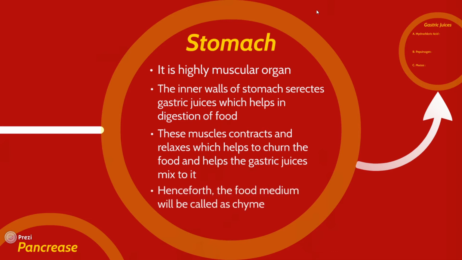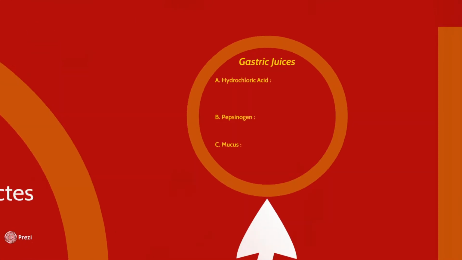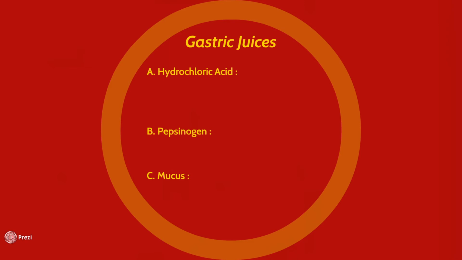From here on, the food bolus will be called chyme because it is no longer similar to what you have eaten. Now talking about the gastric juices that the stomach has released, those gastric juices contain three different chemicals. The first one is hydrochloric acid, the second one is pepsinogen, and the third one is mucus. We'll see their functions right now.